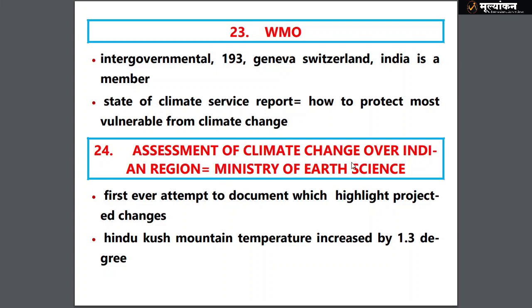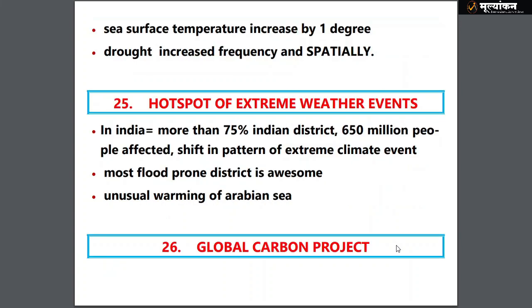Then we have the Assessment of Climate Change over the Indian Region given by the Ministry of Earth Sciences. This is the first ever attempt, the first document that highlights the projected changes, particularly talking about the Hindu Kush mountains, where temperature has increased by 1.3 degrees. Not an important fact that you should remember. Sea surface temperature has also increased, and drought has increased in frequency, and the area of drought has also increased, that is, drought frequencies have increased both in frequency and spatially.